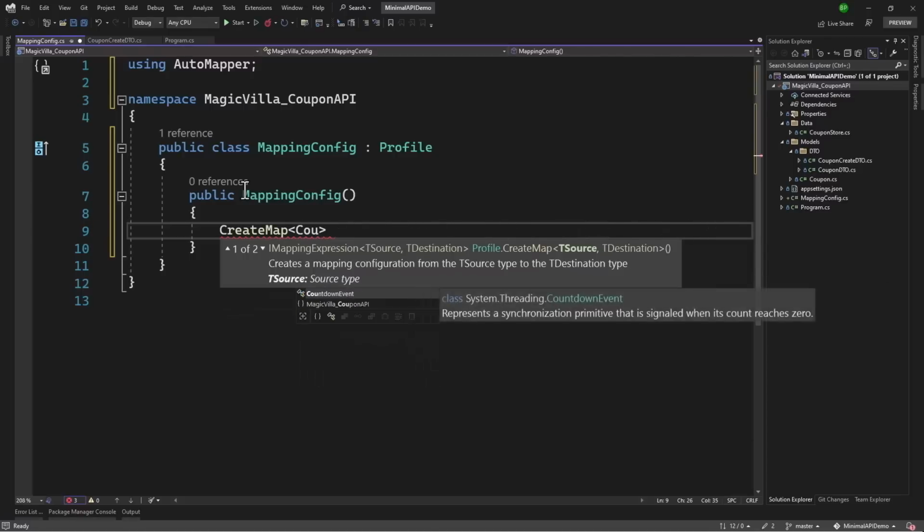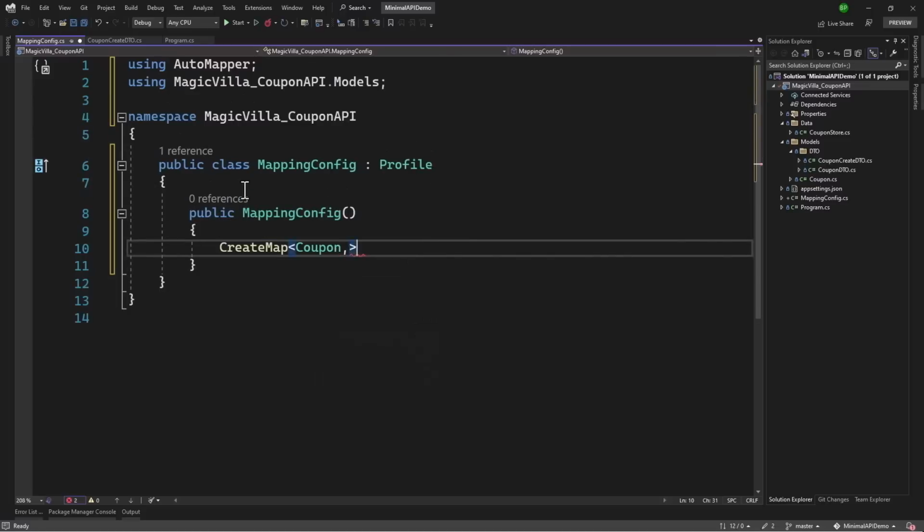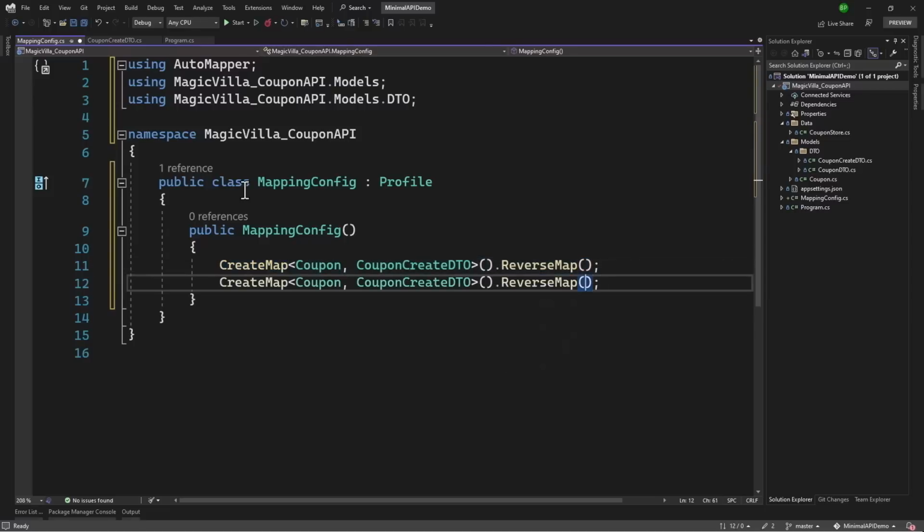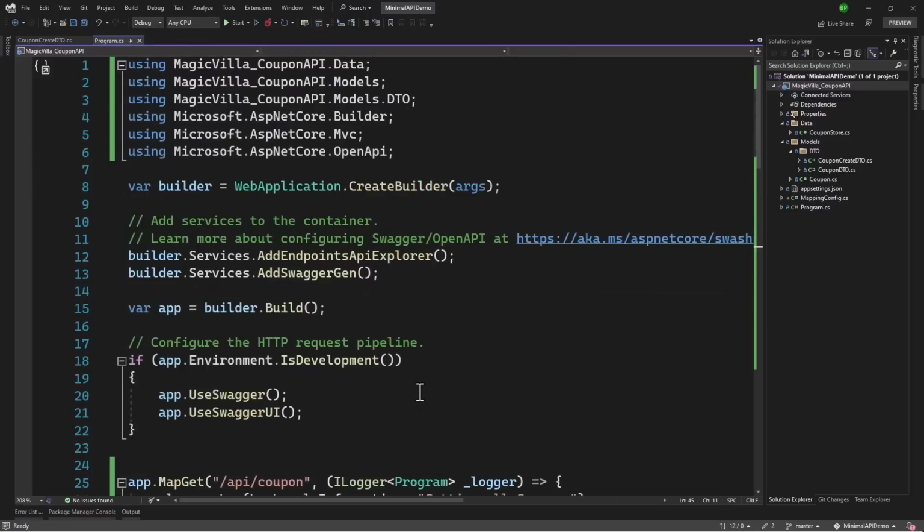That createMap is inside the profile, and there we have to tell the source and destination. We want to map our coupon, we will add the using statement, and we want to map that to coupon create DTO. Now that will only map coupon to coupon create DTO. But what if you want to map coupon create DTO to coupon? That is simple. We just have to reverse map that, and that will handle both scenarios. I will copy this. Next, I also want coupon to coupon DTO. We will not be mapping coupon create DTO to coupon DTO, so that mapping is not needed. Perfect. These two mappings look good.